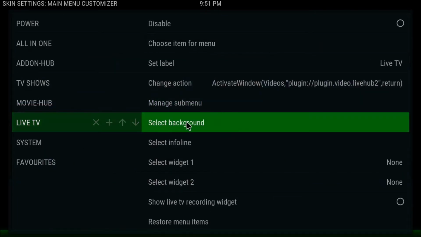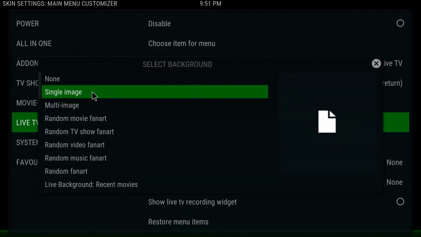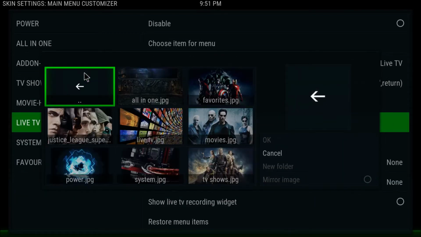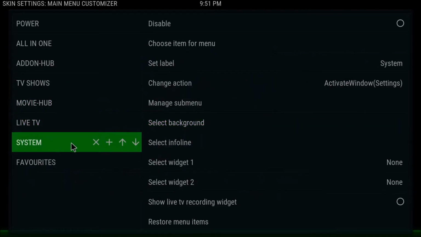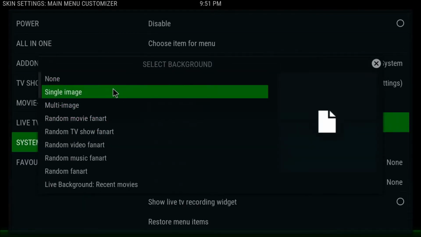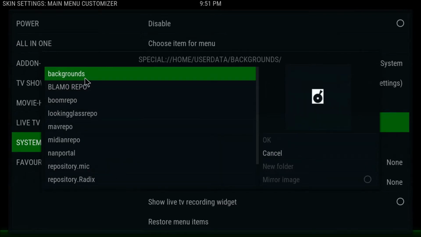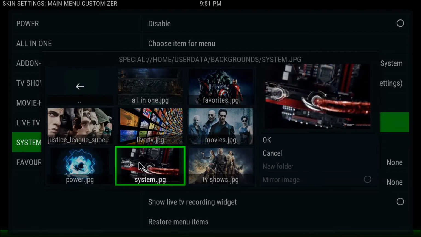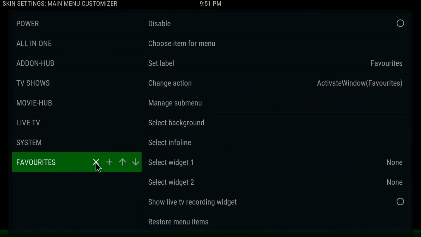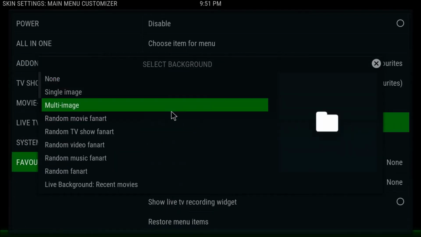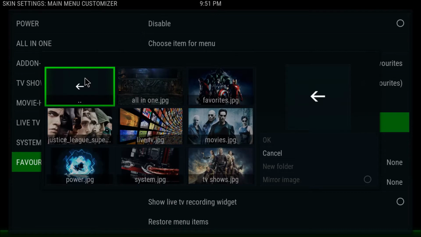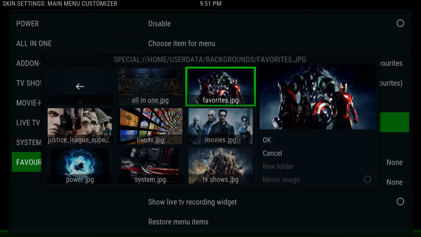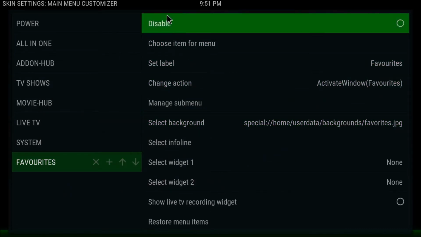Live TV, same again, set background, single image, backgrounds, live TV. System, set background, single image, into your backgrounds folder, system, and favourites, set background, single image, backgrounds, and favourites there. So that's them all set, right?